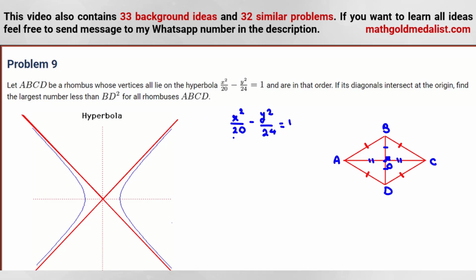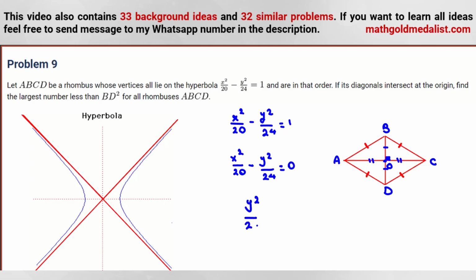So how can we find these two lines? If x and y are very large, in x squared over 20 minus y squared over 24 equals 1, we can ignore the 1 because it is much less than x and y. So it becomes 0. So x squared over 20, or let's write y squared.